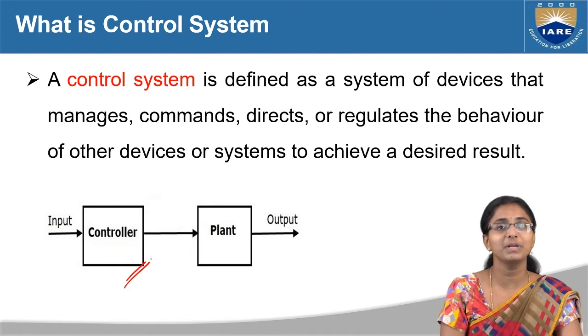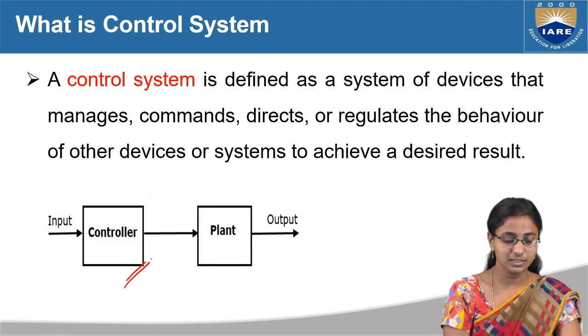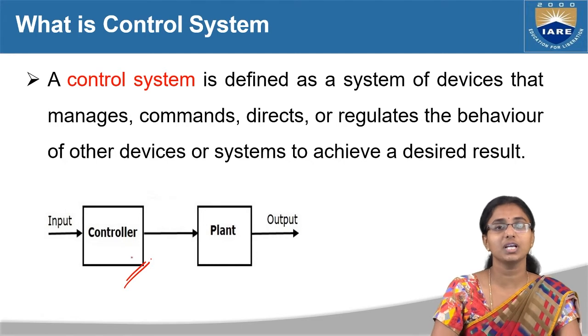So what do you mean by desired result? Here I require a specific output, right? So in order to get the specific output, in my example I'm using a regulator. This is a clear and easy example of the difference between a system and a control system, right? Now here we are going to use a controller.